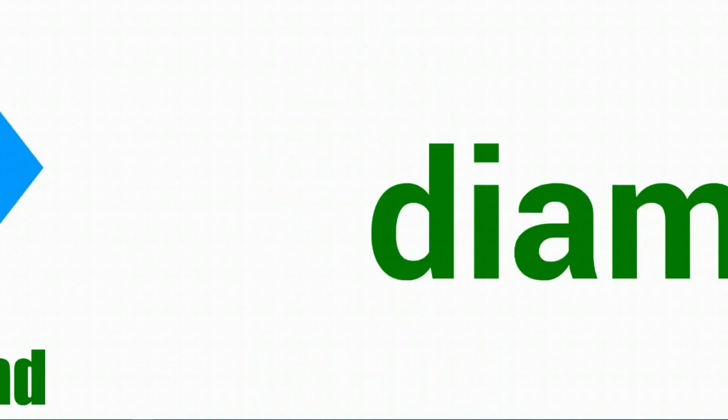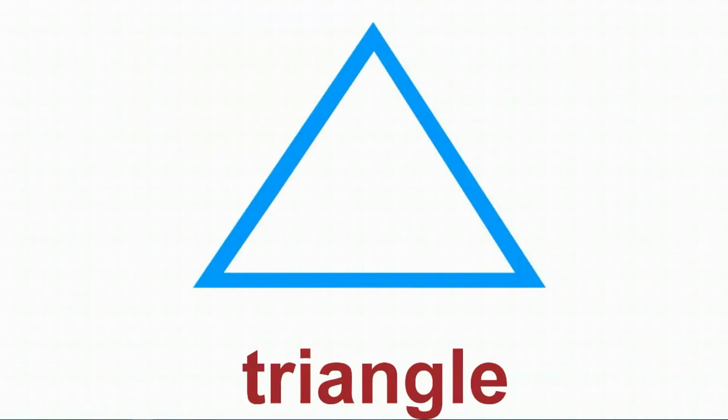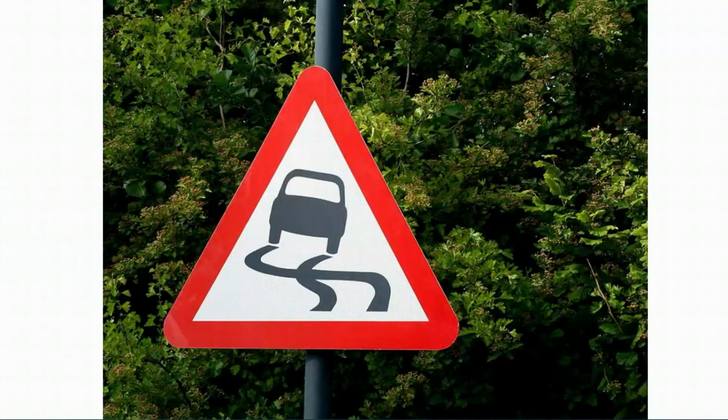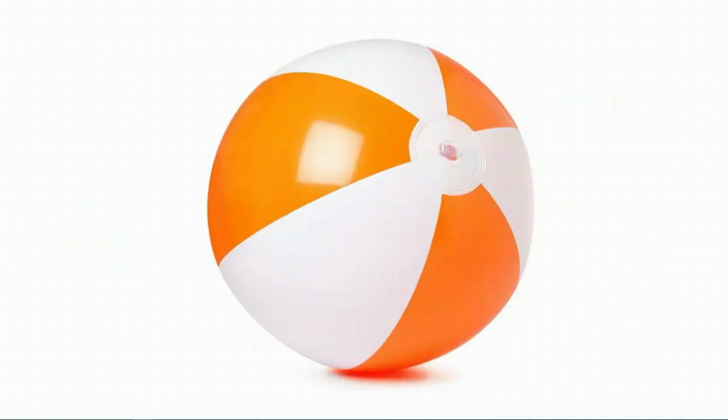Diamond. The clock is shaped like a diamond. Triangle. The traffic sign is triangle-shaped. Circle. A ball has the shape of a circle.